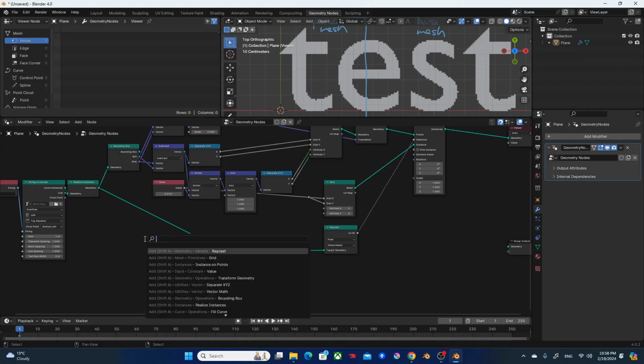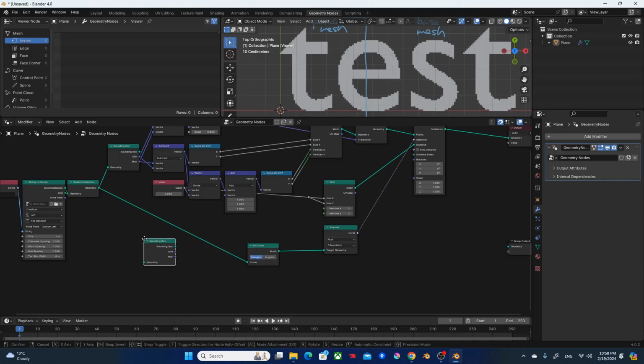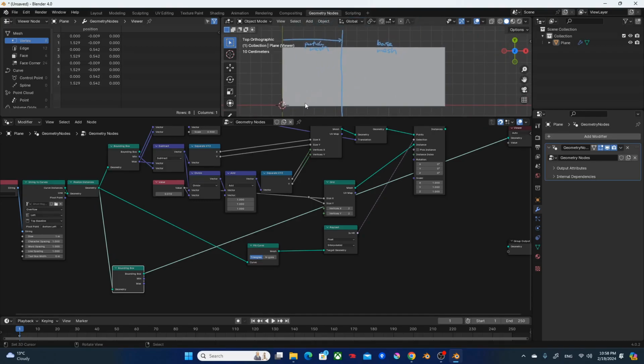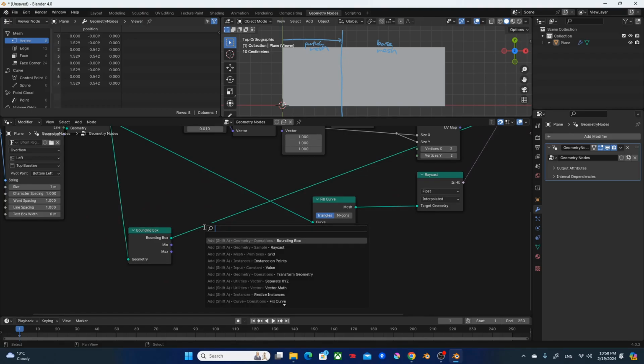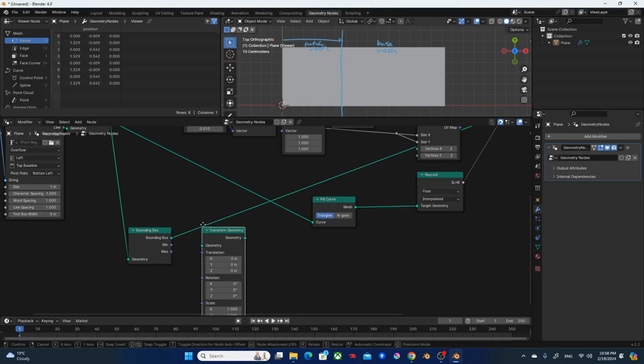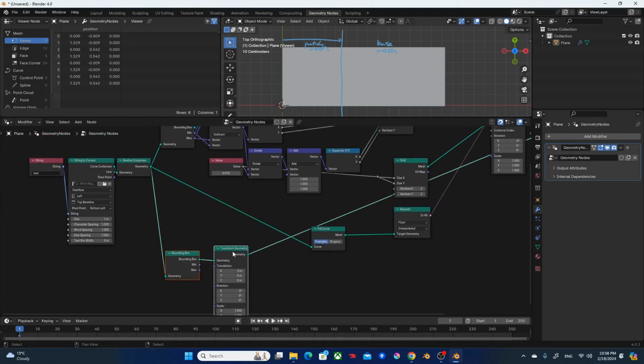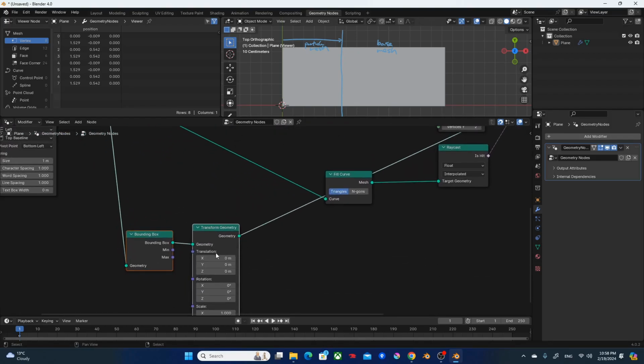In order to do so, we will need to add another object. I'm going to add a bounding box, another object that signifies how far the dissolving has taken place. I'm also going to use a transform geometry after the bounding box, like so. And I'm going to shift around this X to signify how far along we are in the dissolving process.